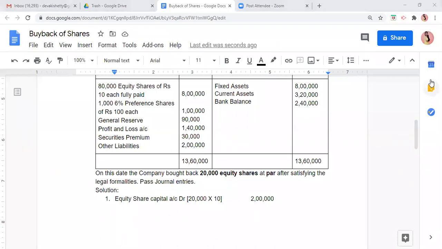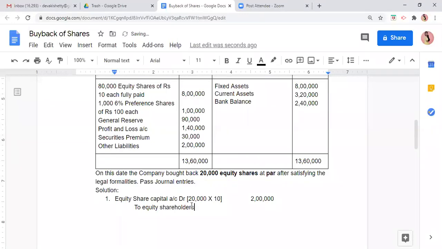So par means at the face value there is no premium, no discount. So मतलब buyback में सिर्फ capital amount will be paid to the equity shareholders. So who will get this amount? This amount will be paid to equity shareholders.